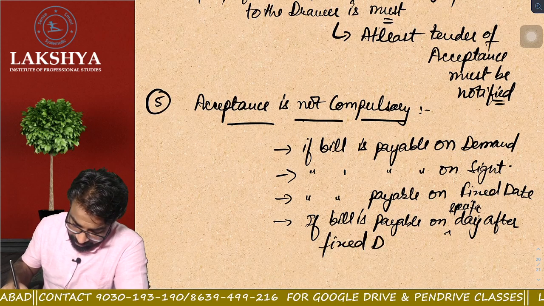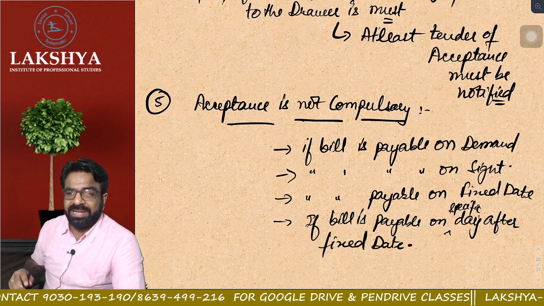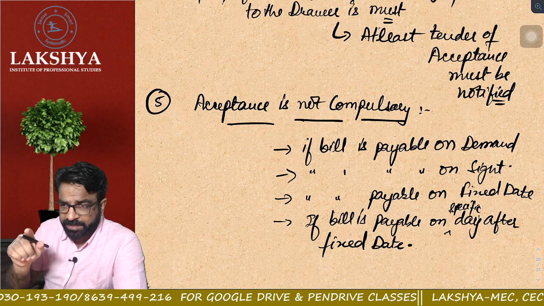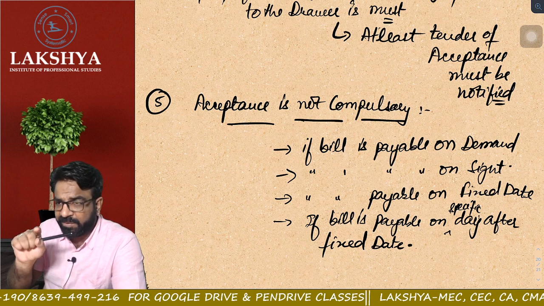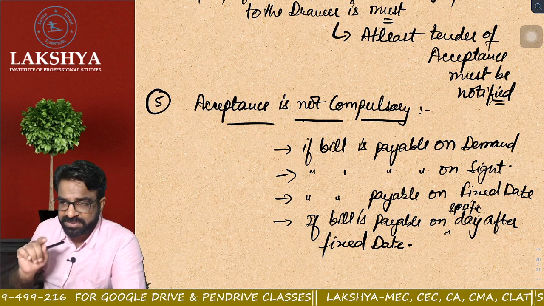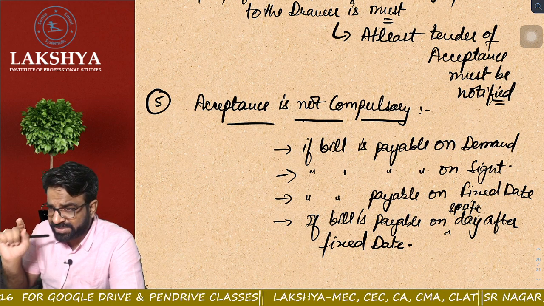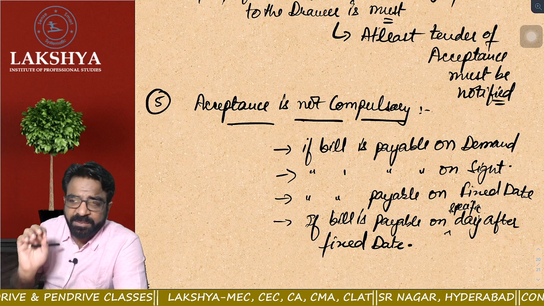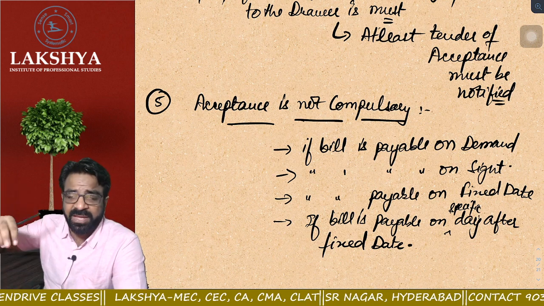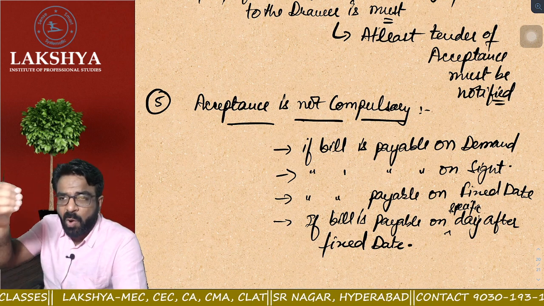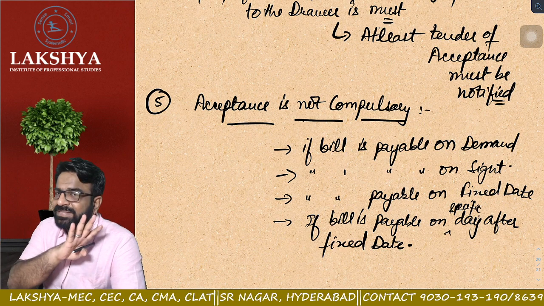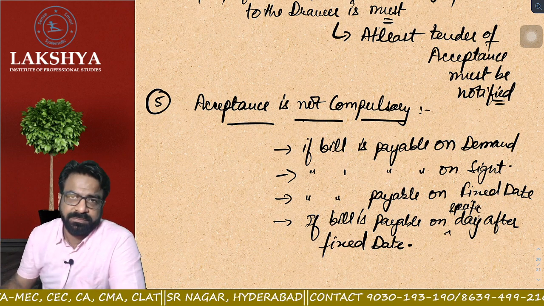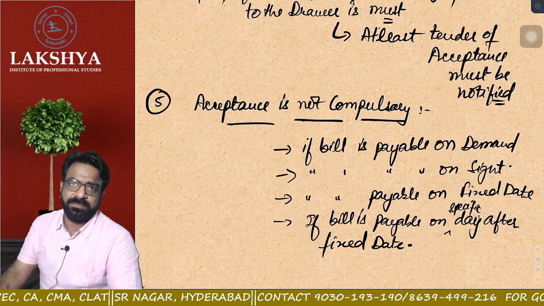Now, in all these 4 cases, sir, repeat, what are the 4 cases? Case number 1, if the bill is payable on demand. Case number 2, if the bill is payable on sight. Case number 3, if the bill is payable on a fixed date. Case number 4, if the bill is payable on a specific day after the fixed date. In all these 4 cases, acceptance is not required. Are you getting it?